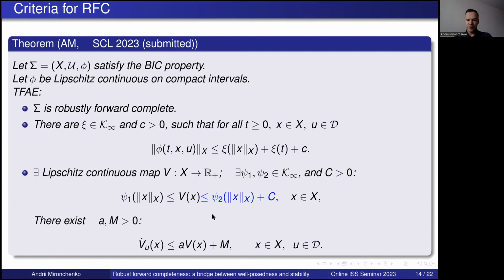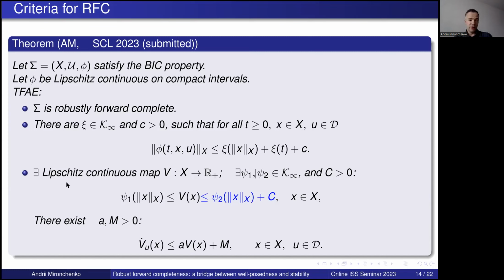The only difference to the ODE result, which I have presented earlier, is that here we require that for V this bound from above holds. Note, however, that for ODEs this is always satisfied, because V is a continuous function. If we maximize it on a bounded set, then we always will have such a bound. So it was implicitly there, although I haven't written that. But here it will not be implicitly there, and we need to require this property.